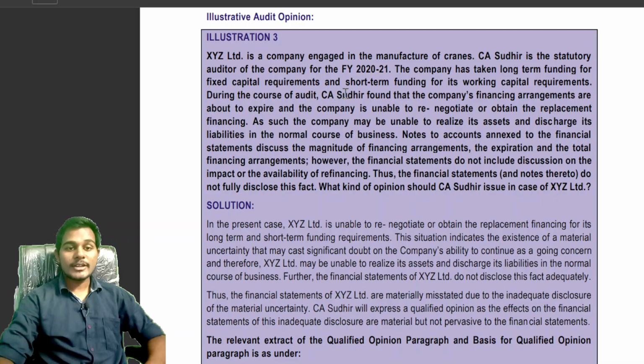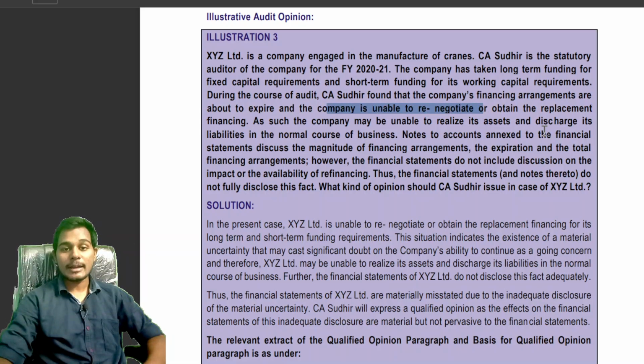During the course of audit, CA Sudhir found that the company's financial arrangements are about to expire and the company is unable to renegotiate or obtain the replacement financing. As such, the company may be unable to realize its assets and discharge its liabilities in the normal course of business. Notes to accounts annexed to the financial statements discuss the magnitude of financial arrangements,